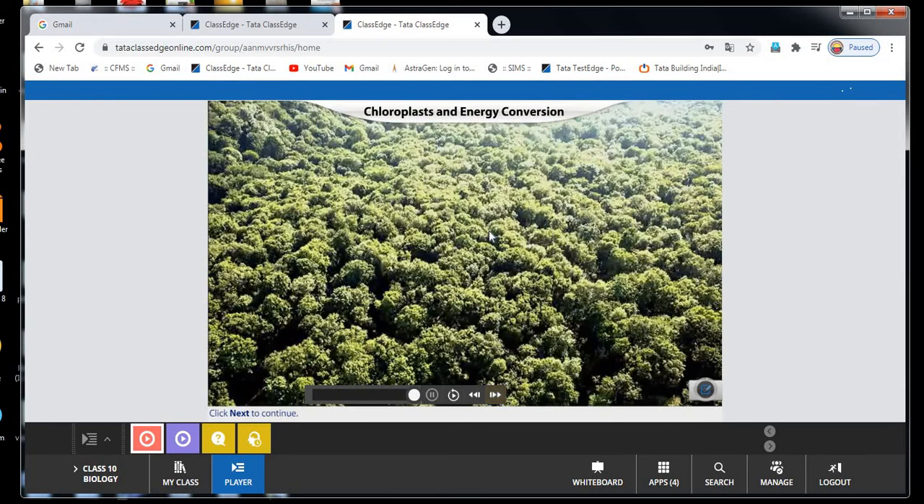The inner membrane surrounds a homogeneous matrix which is called stroma. So what is stroma? The homogeneous matrix of the inner membrane is called stroma. Here stroma contains proteins and enzymes. These proteins and enzymes are helpful for the dark reaction. After the structure of chloroplast, I will explain how the mechanism of photosynthesis takes place. So these proteins and enzymes are helpful for the dark reaction.